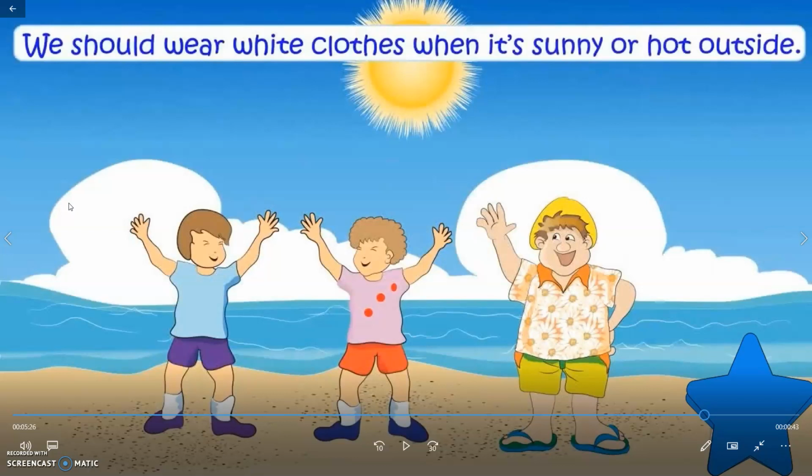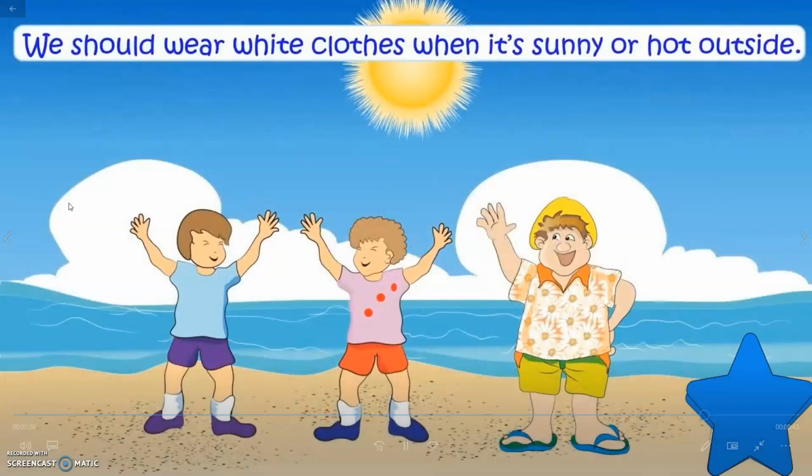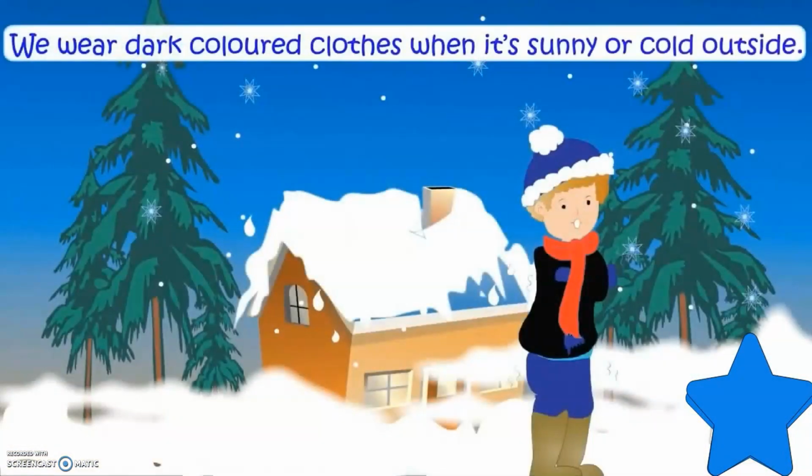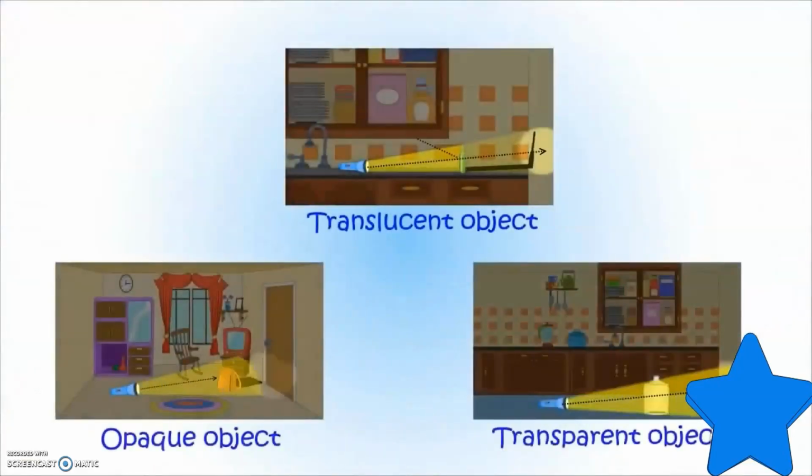These bright colors, especially white, reflect the light and do not absorb any of it, so they do not make us feel very hot. We should wear white clothes, but we should wear dark color clothes to make us feel warm.